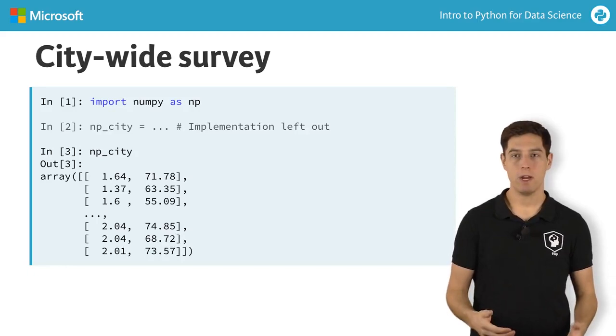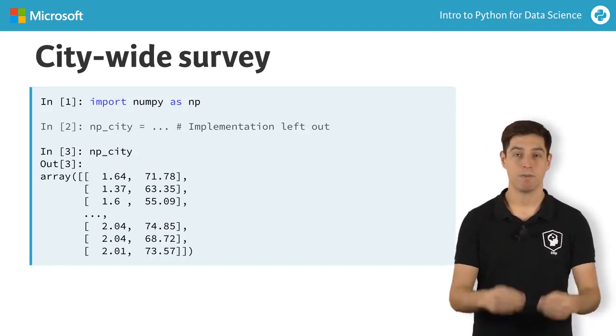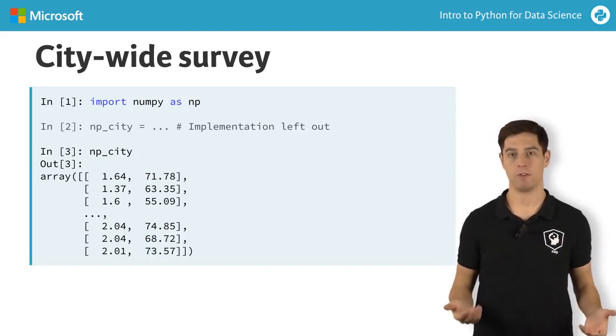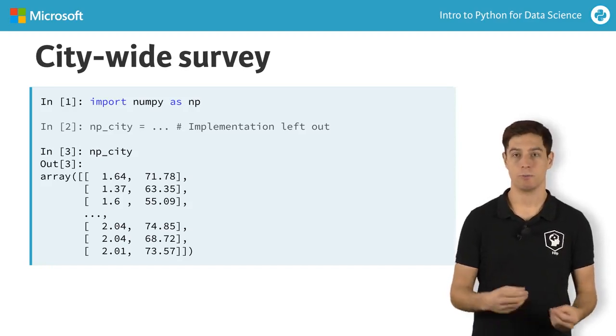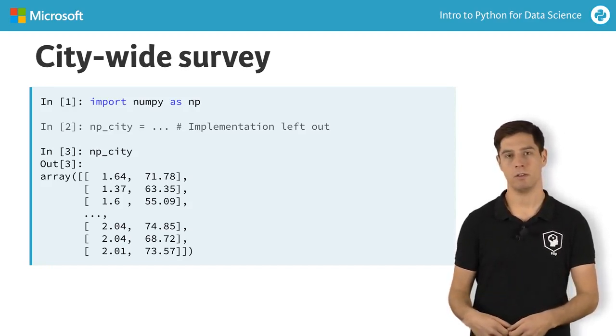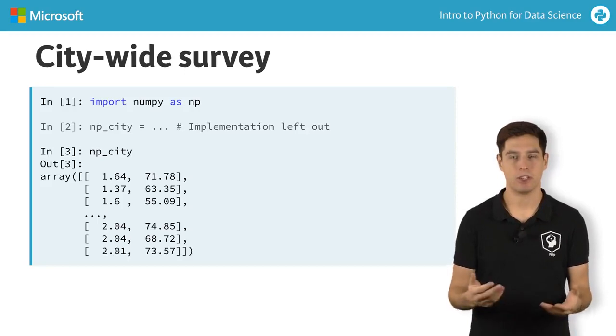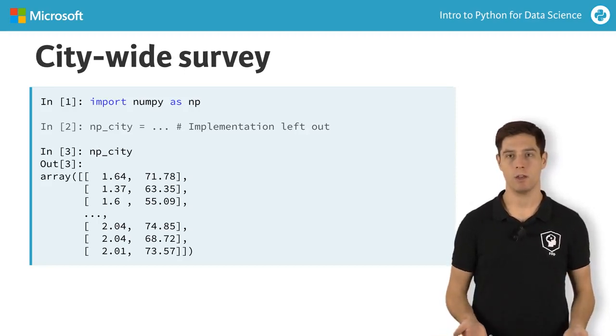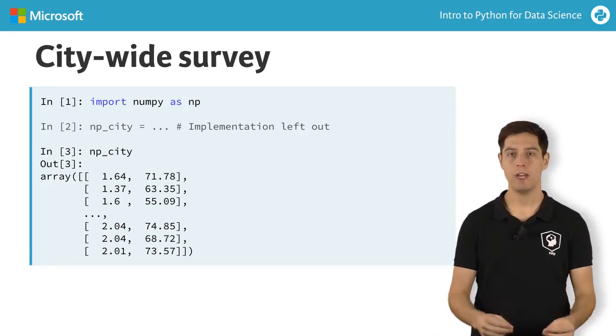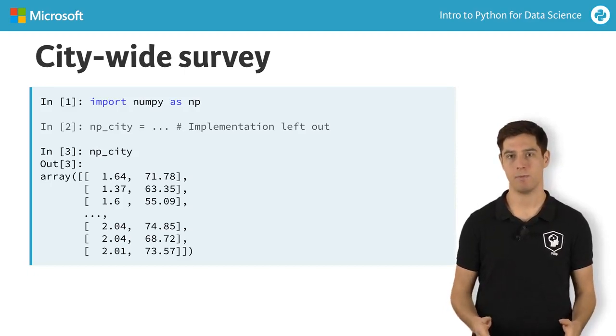A 2D Numpy array, which I named np_city, that has 5,000 rows, corresponding to the 5,000 people, and 2 columns, corresponding to the height and the weight. Simply staring at these numbers like a zombie won't give you any insights. What you can do, though, is generating summarizing statistics about your data.